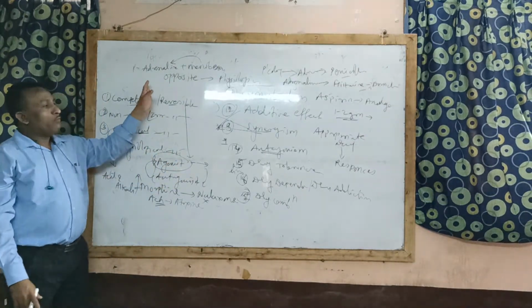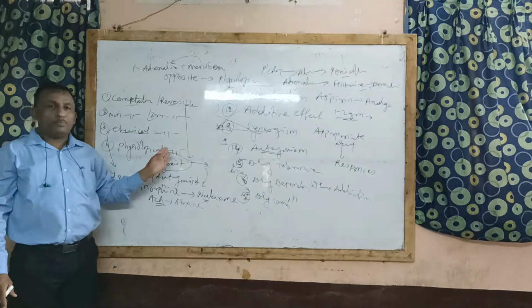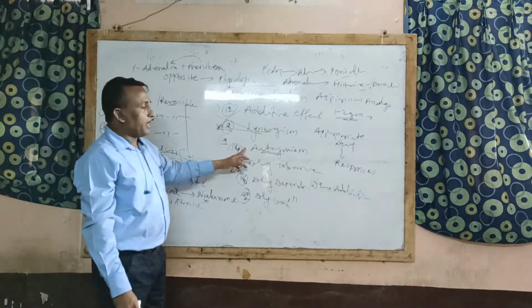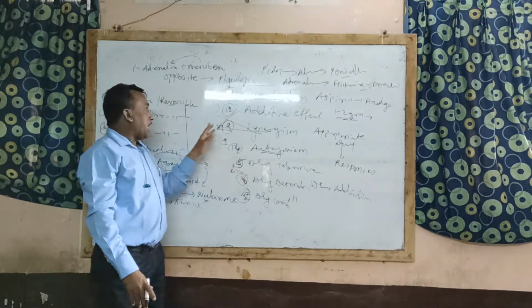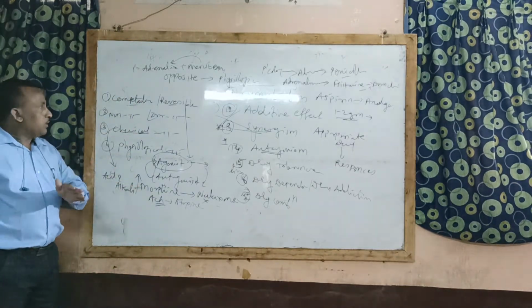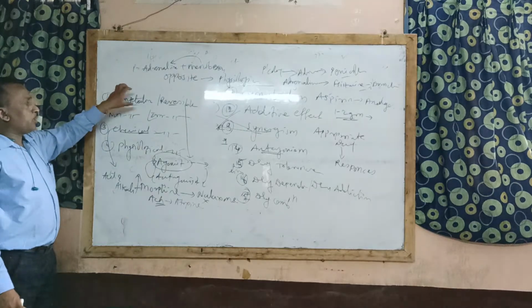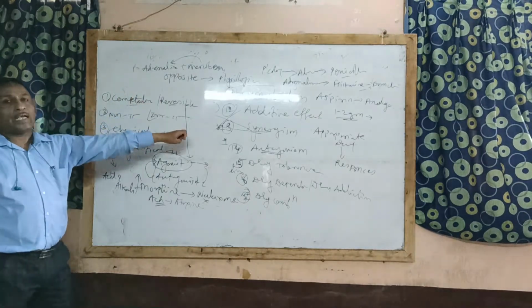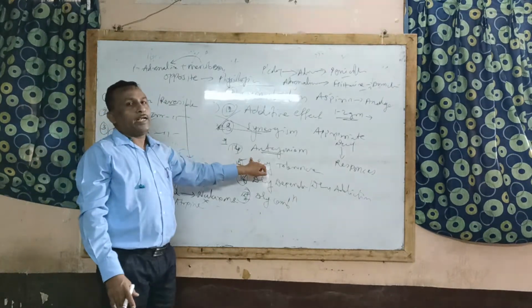So these are the 4 types of drug antagonism. They may ask a full short note on drug antagonism. What is drug antagonism? Explain various types of drug antagonism with example. Or they may ask individually: what is competitive or what is non-competitive, explain. So this is regarding antagonism.